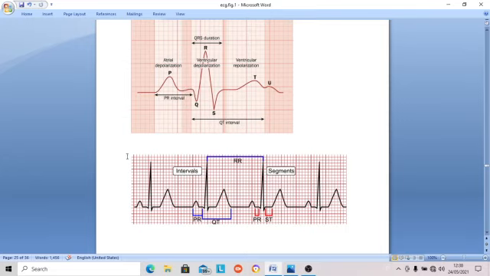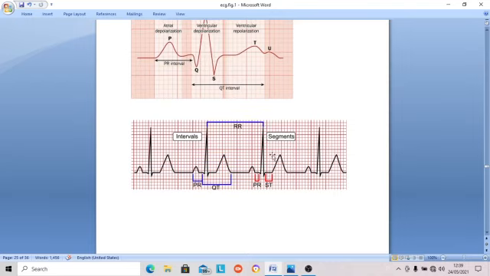Among the segments, the most important is the ST segment, from the end of S to the beginning of T, because it is always on the zero line, even in an abnormal ECG. This is the most important thing we have to remember. You can see here the segments shown in red. This is the PR segment. This is the ST segment, from the end of S to the beginning of T.